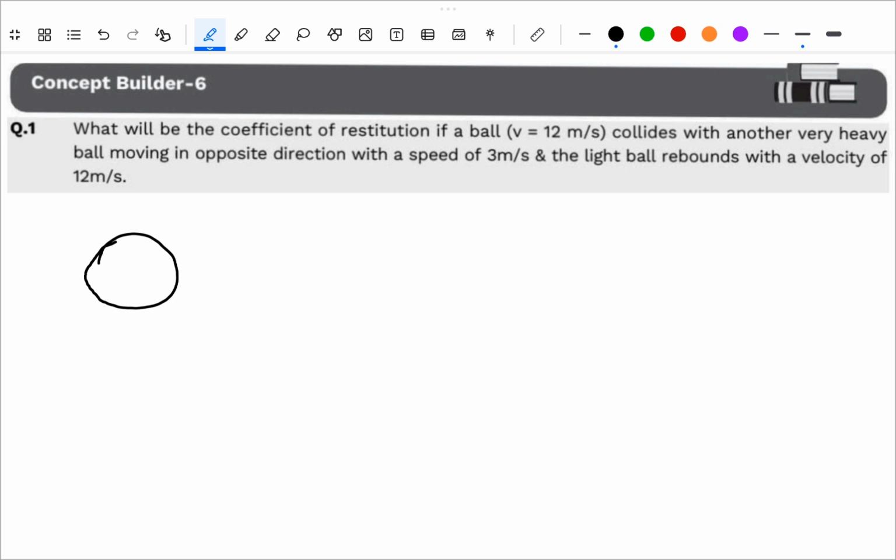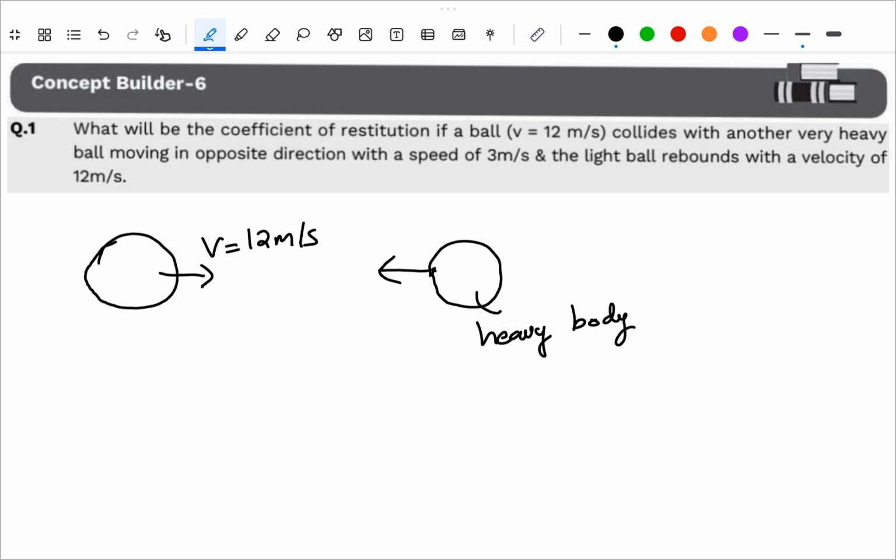We have a body that is moving with a velocity of 12 meter per second. Here the mass is not mentioned in the question, but the other body is a very heavy body, moving in the opposite direction with a speed of 3 meter per second. Now what happened?